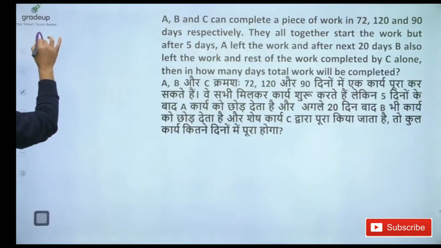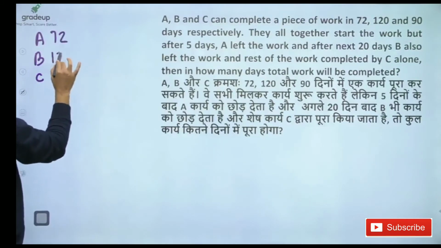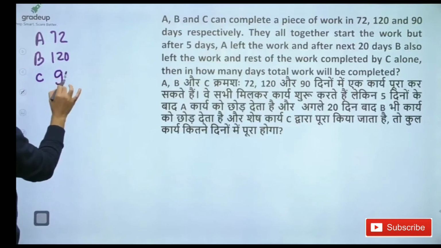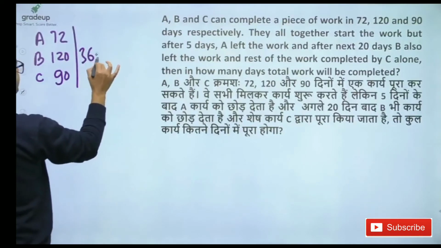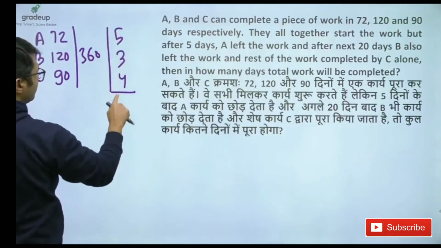Guys, listen. A, B, C take 72, 120, 90 days. LCM is 360. So the efficiencies are 5, 3, 4, which is 12.